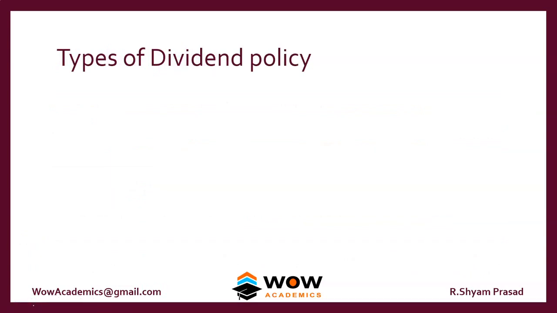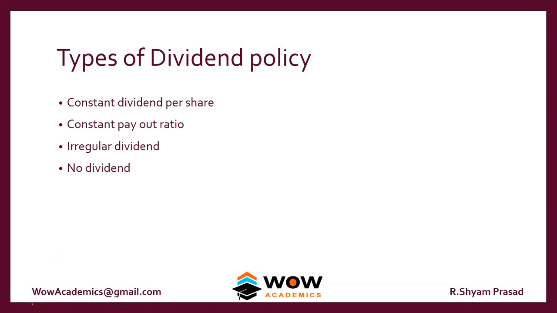Now we'll move on to the types of dividend policies that a company can pursue. One is called constant dividend per share, and that can be divided into two parts: without growth and with growth. So there's a constant dividend per share that is not growing at all, or there's a chance that it can grow. There are two ways it can move. The next one is called constant payout ratio. The third one is irregular dividend, and the last one is no dividend.